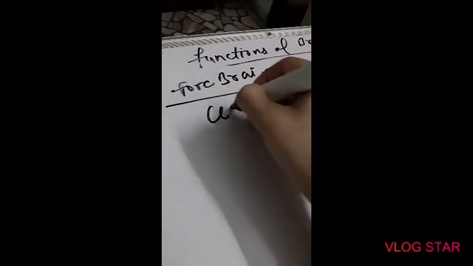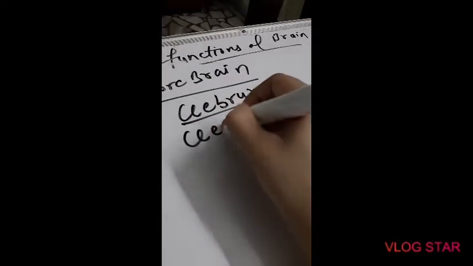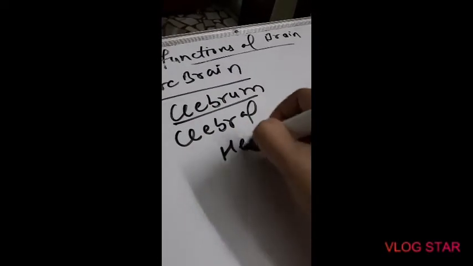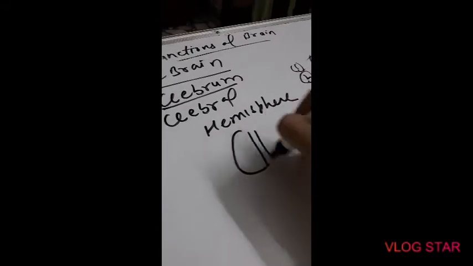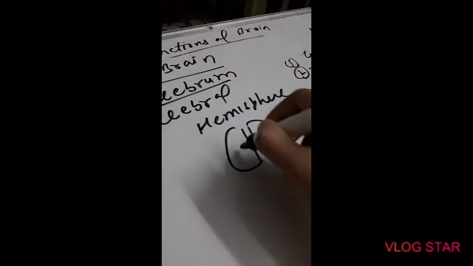Now let us study the next topic, that is functions of the brain. Let us start with the forebrain. We know the forebrain has only one part, that is cerebrum. Cerebrum is also known as cerebral hemisphere because it is in the form of two half spheres.